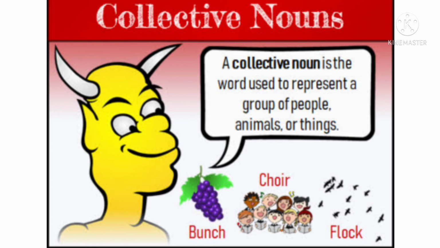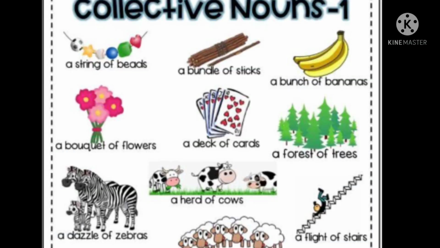all these words identify or tell us the group of certain things, animals or people. So these words are collective, which means all the things or animals or people are collectively there. So these words are called collective nouns. Let us see some of the examples. So these are some of the examples.